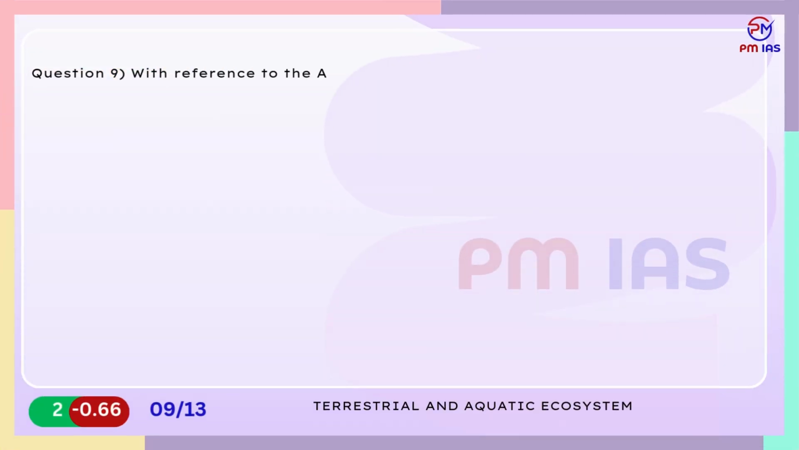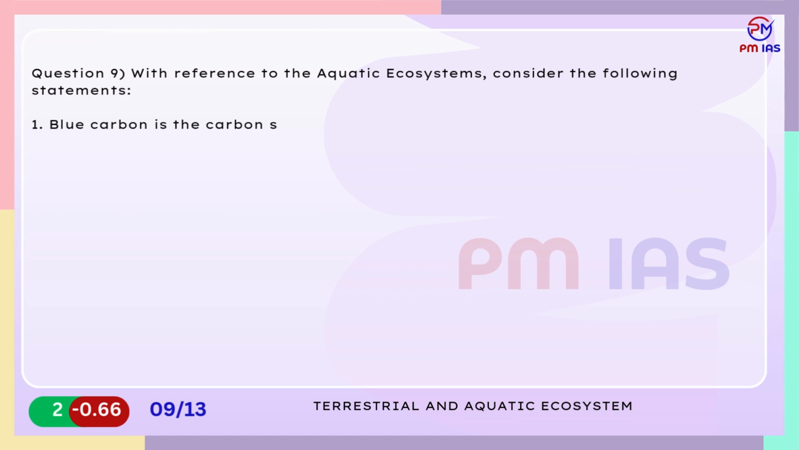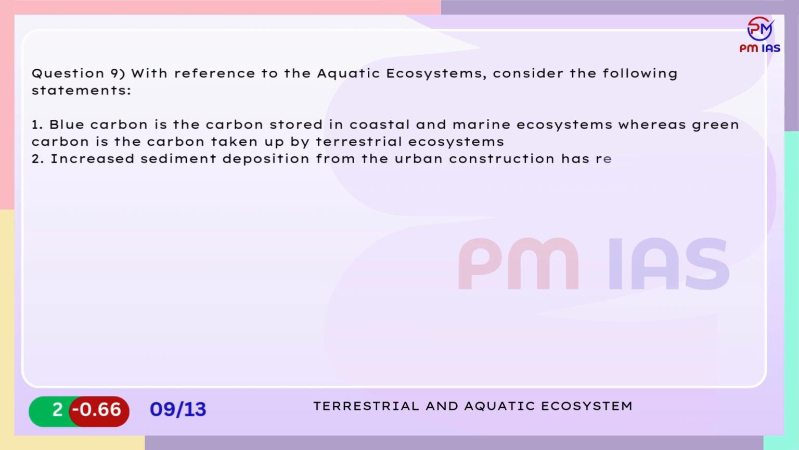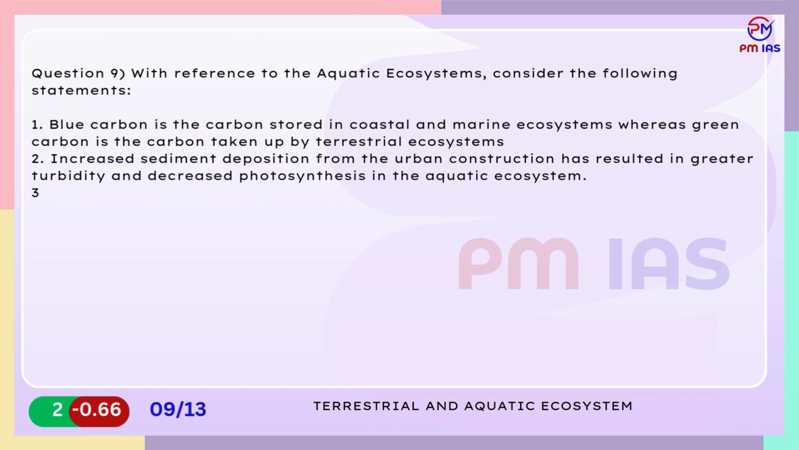Question 9. With reference to the aquatic ecosystems, consider the following statements. 1. Blue carbon is the carbon stored in coastal and marine ecosystems, whereas green carbon is the carbon taken up by terrestrial ecosystems. 2. Increased sediment deposition from the urban construction has resulted in greater turbidity and decreased photosynthesis in the aquatic ecosystem. 3. Only natural wetlands have water purification functions. Which of the statements given above are correct?